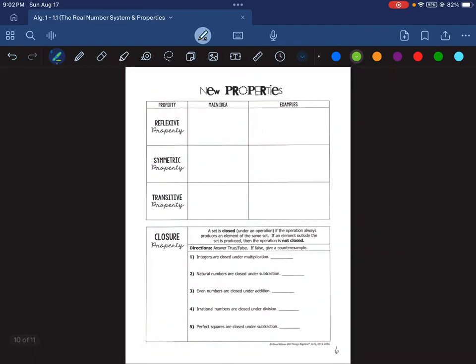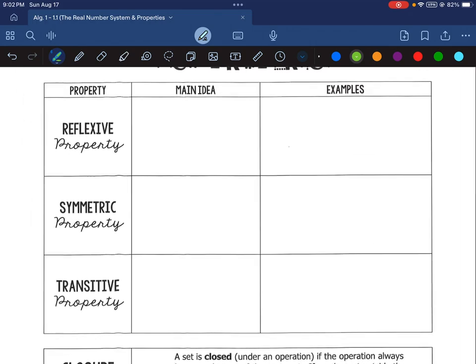More properties, these are going to be our newer properties here today: the reflexive property, symmetric property, transitive property, and closure property. So the reflexive property, the main idea is that a value always equals itself.